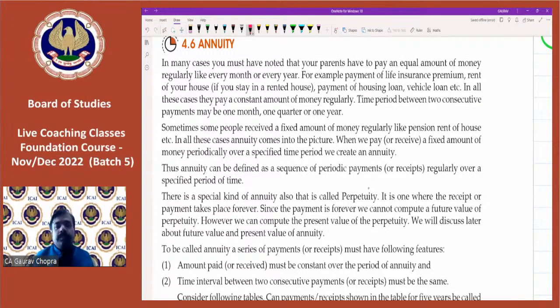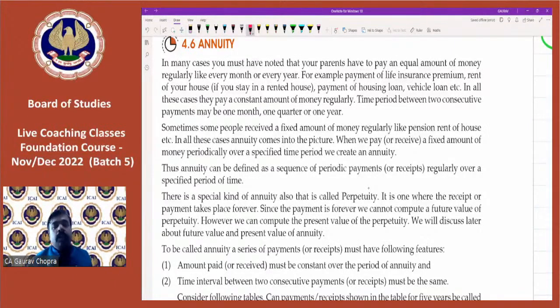Now today's topic is very important because it is based on our practical life situations, and the topic name is annuity. If we take a practical example, if we have ever heard about LIC, Life Insurance Corporation, most of us have taken a life insurance policy. And every year what we do, we pay a certain amount of premium.